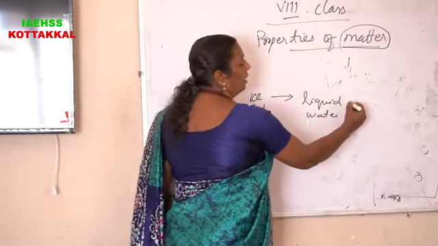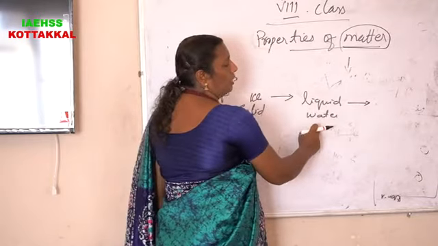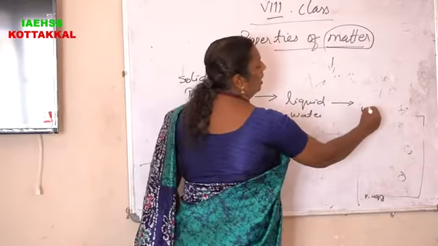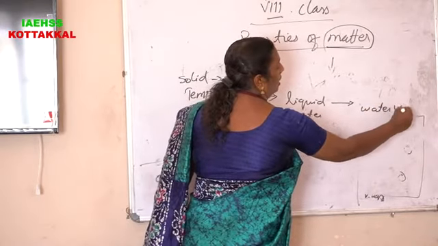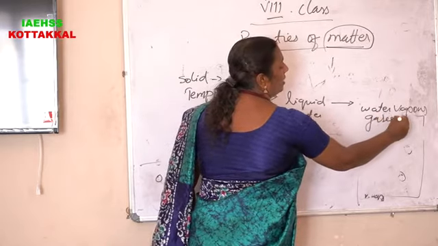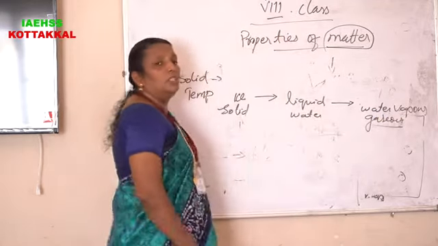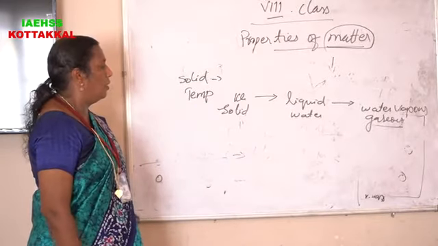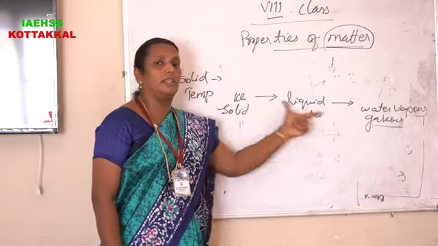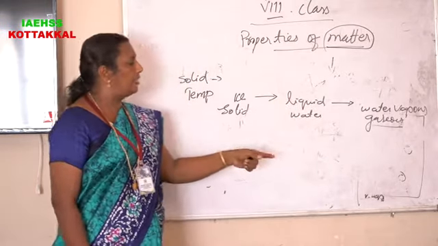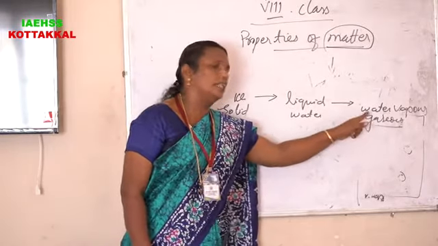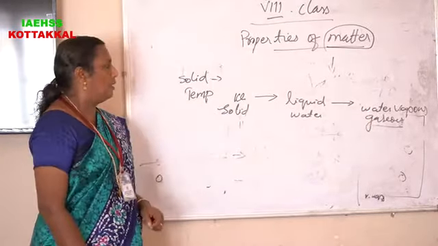Again we increase the temperature of this water. You know that this water comes to water vapor state. Water vapor is the gaseous state of water. So we can say that water can exist in three states. The states are solid ice, liquid water and gaseous water vapor.